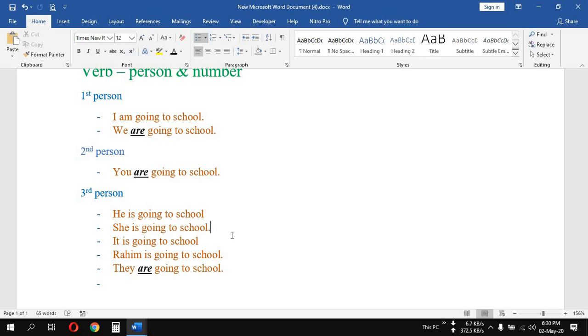So you can see that whenever you are using are, you need to use were in that place to make the statement past form. And whenever you are using is, you need to use was in that place to make it past form.